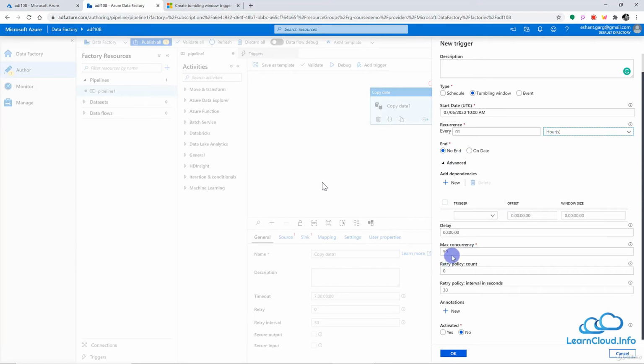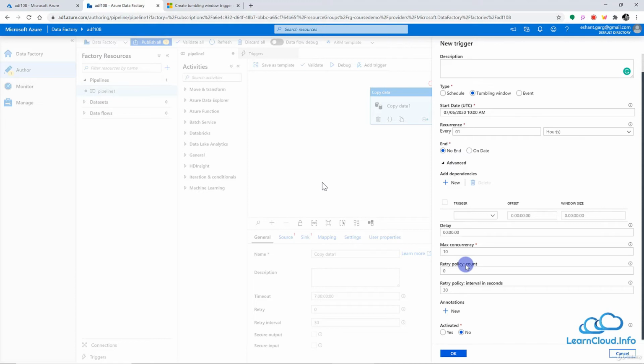So we have a total of 24 windows for yesterday, and we can choose the value 10 here. That means 10 windows will start in parallel at the same time and process the data at the same time. For example, yesterday we have windows from 1 to 2, 2 to 3, 3 to 4, 4 to 5. Similarly, the first 10 windows, from 1 to 10 to 11 p.m. in the night, will run at the same time and process the data.